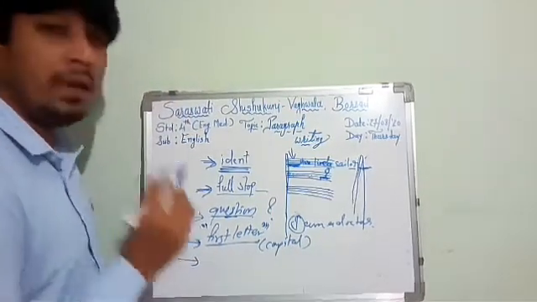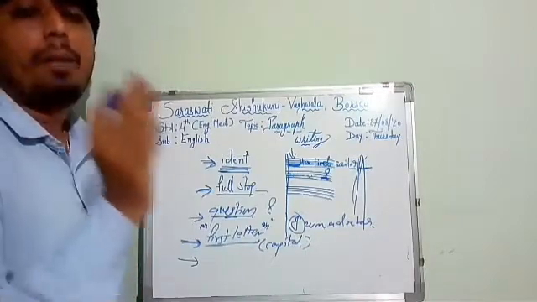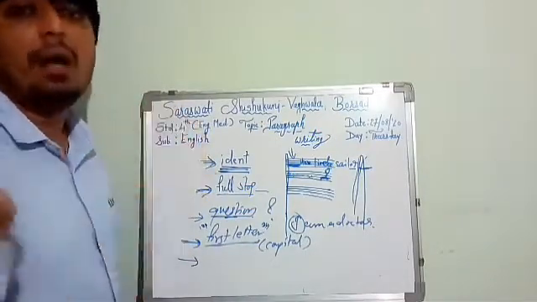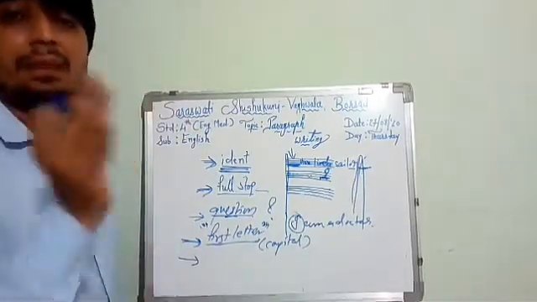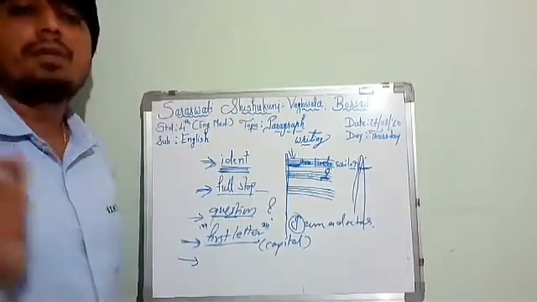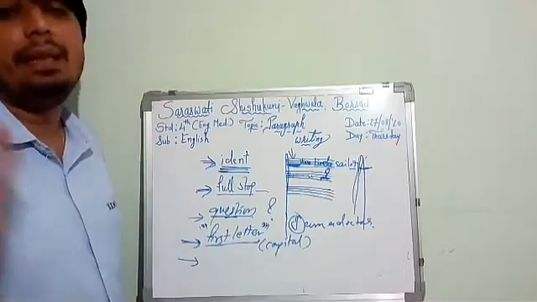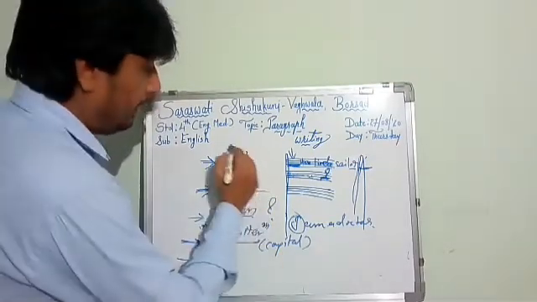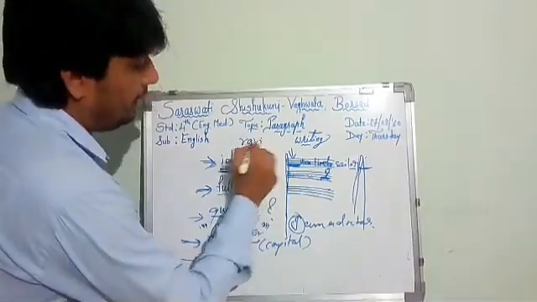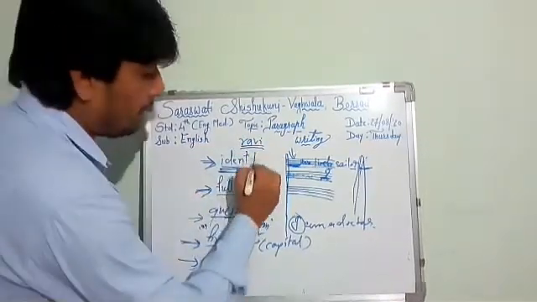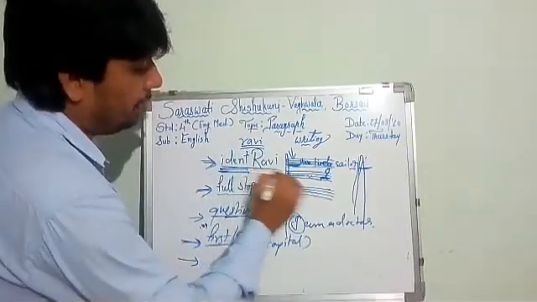Okay, second thing, if there is a proper noun, for example the name Ravi, then R must be in capital. The first letter of a proper noun also must be a capital letter. It can never be a small letter. Here I cannot write Ravi in such a way. I must write Ravi with the capital letter.